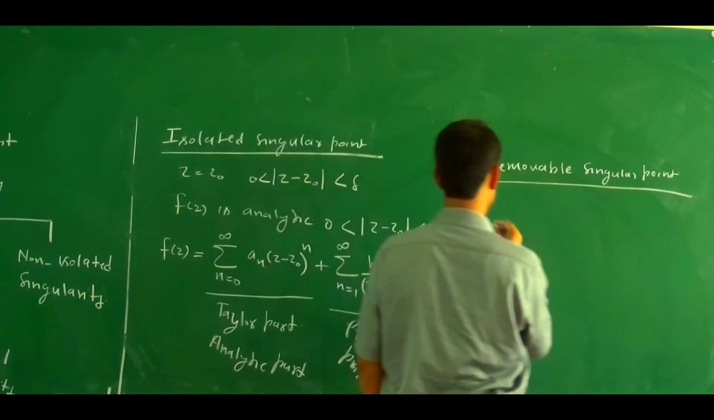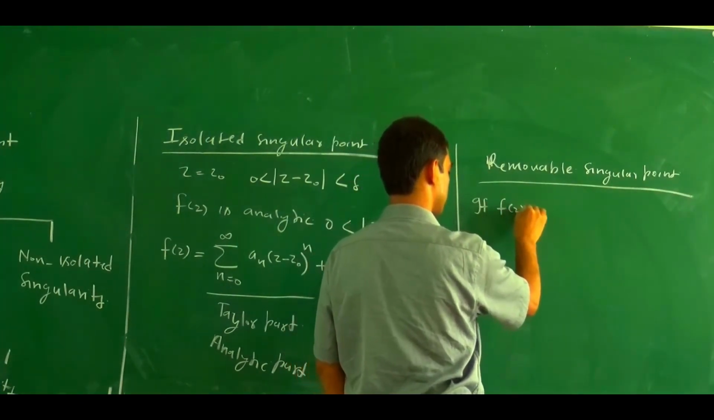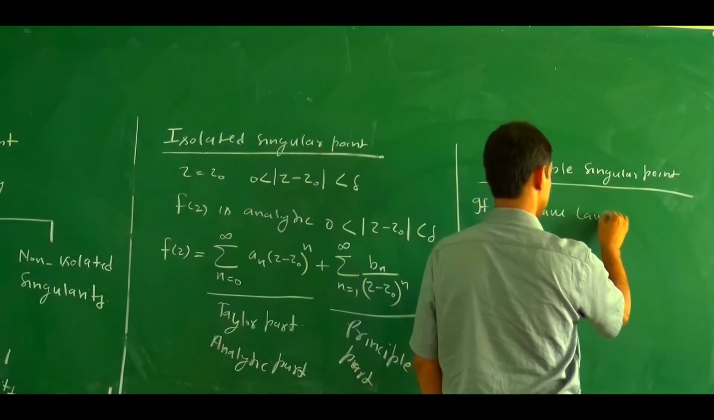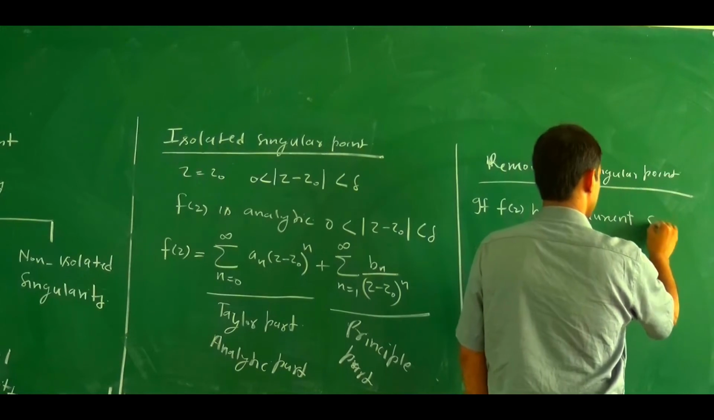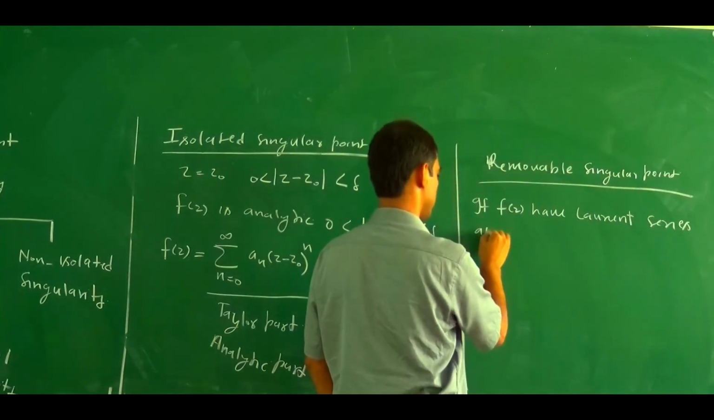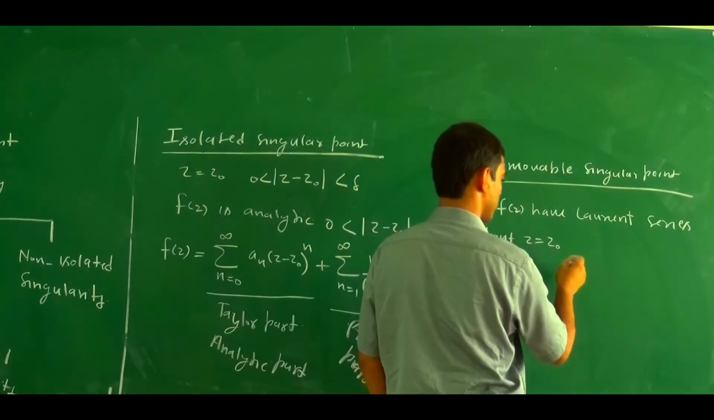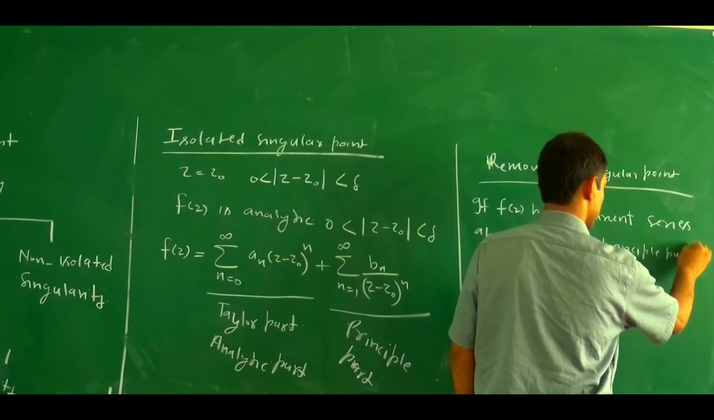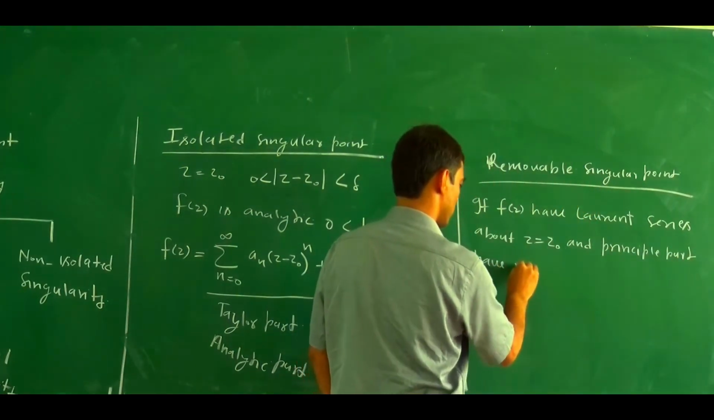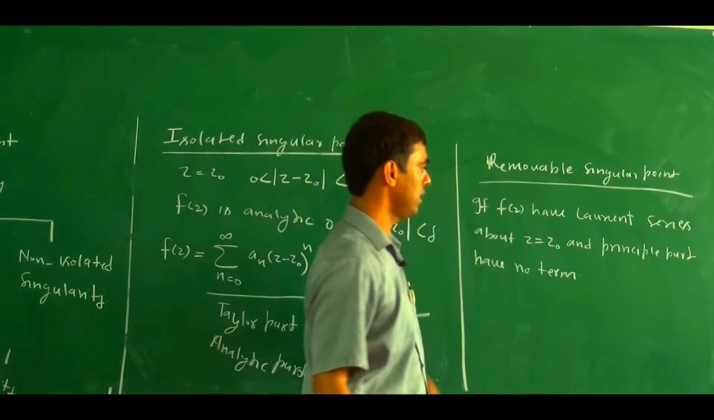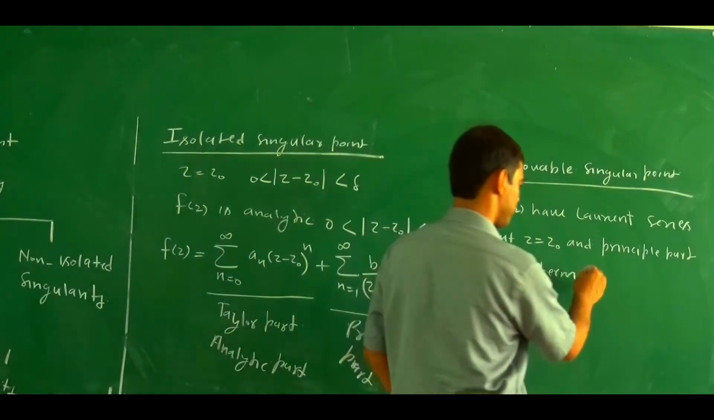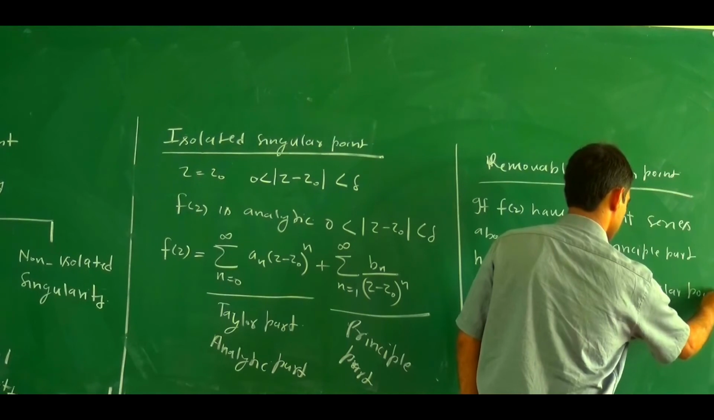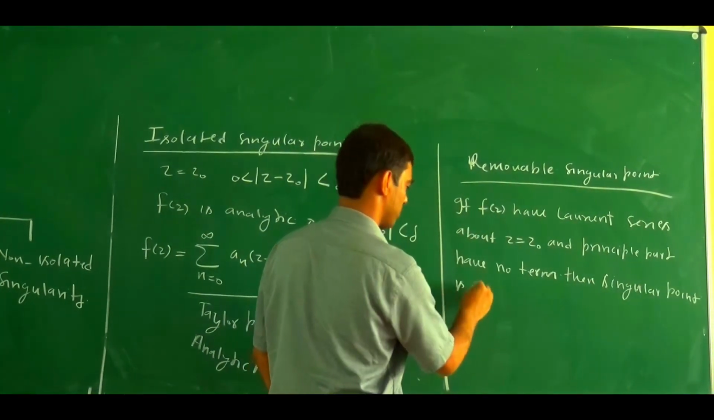Removable singular points. If f(z) has a Laurent series expansion about z equals z0, and the principal part has no term, then the singular point is called a removable singular point.